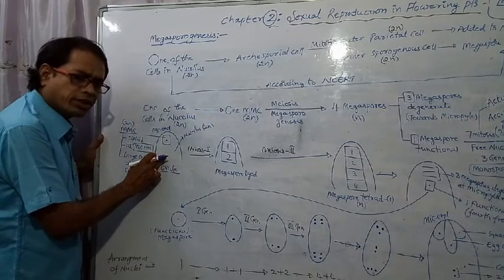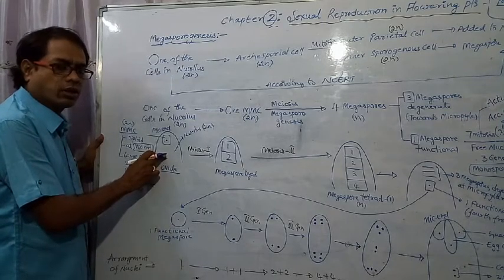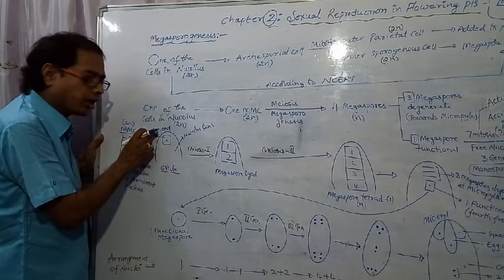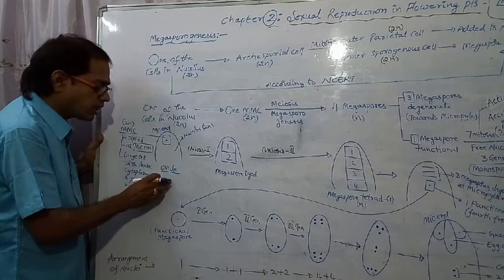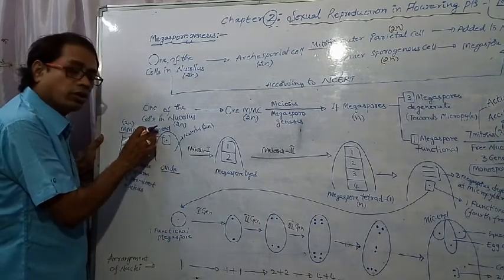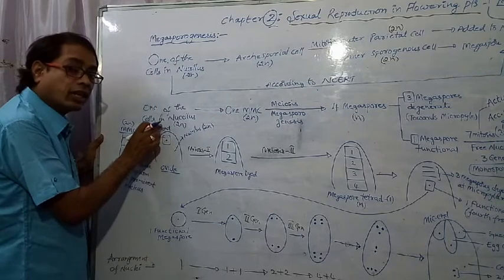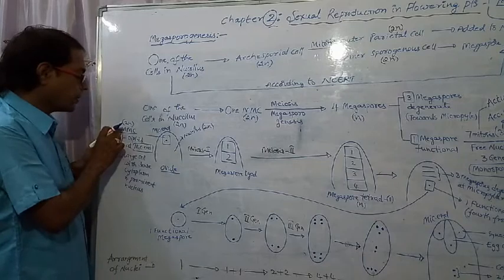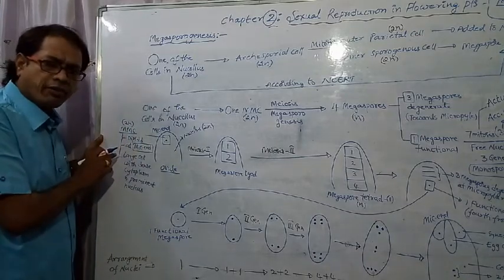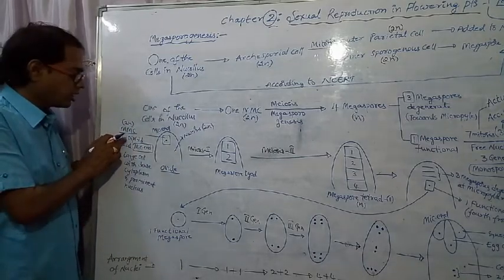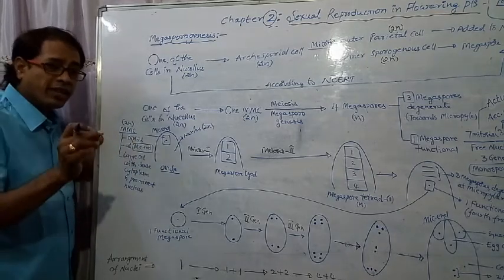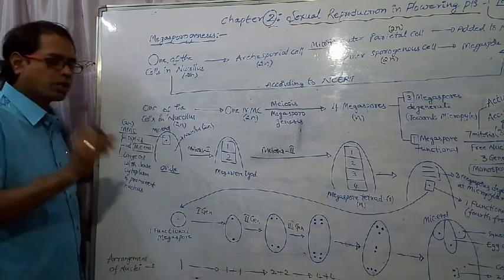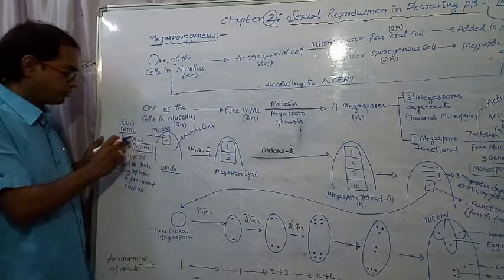This nucellus contains a number of cells. Of those, one of the nucellar cells which is present at the micropylar end, this is the micropylar end and this is the chalazal end, converts into the megaspore mother cell. Ploidy of the megaspore mother cell is diploid. Where is that megaspore mother cell located? Position of megaspore mother cell is at the micropylar end.